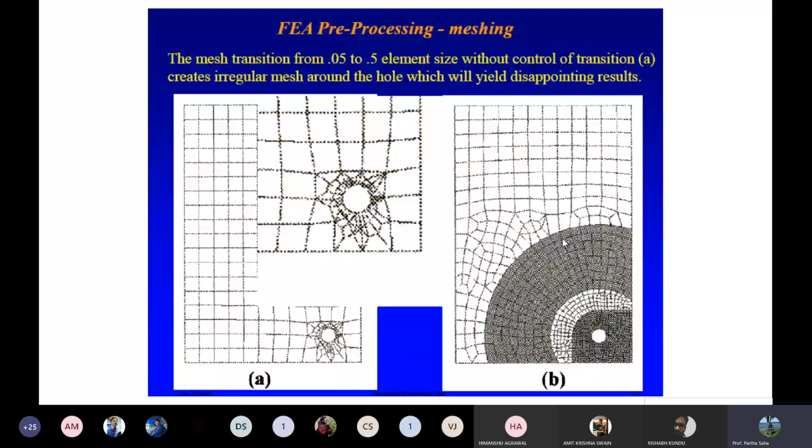It was the earlier 1960s, 1970s, when the software was not very up to date and people were not very sure. They used to do the manual meshing, so at that particular time, it was a problem. Nowadays, every software does automatic meshing. You don't need to bother. It will give you the best fit. Like in ANSYS, there is automatic meshing. You don't even bother. It will give you the best mesh. So that problem has been sorted out.